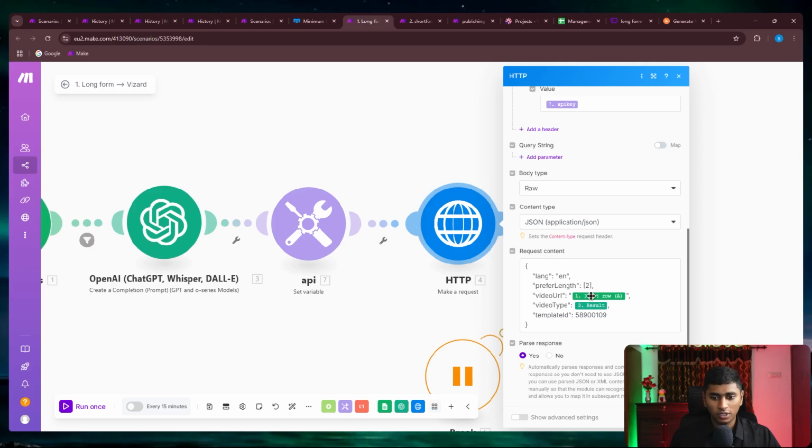So yeah, that is exactly what is entered over here. And after that, we've got the video URL, video type. So video type is basically the number that this AI is going to return to us. And after that, we've got the template ID. The template ID basically is, once you're in Vizard, you have an option to create a template for you. So let me walk you through the platform Vizard.